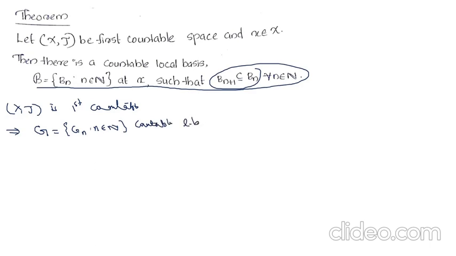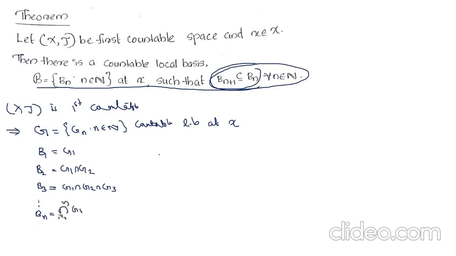Countable local basis at X. Now we have to get a local basis that satisfies this condition. So we create a member B1 is equal to G1, B2 is equal to G1 intersection G2, B3 is equal to G1 intersection G2 intersection G3, etc. Bn is equal to the intersection for i equal to 1 to n of Gi, and B is equal to the collection of all these B's, B1, B2, etc. That is, Bn, n belongs to N.